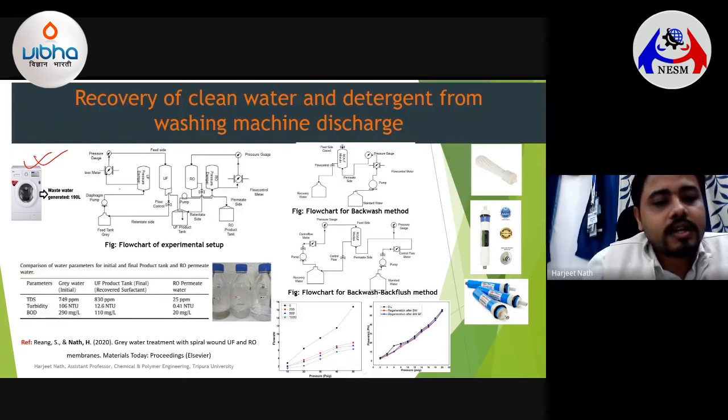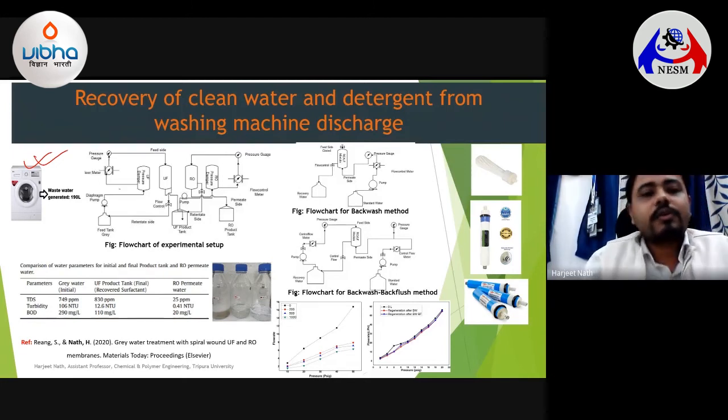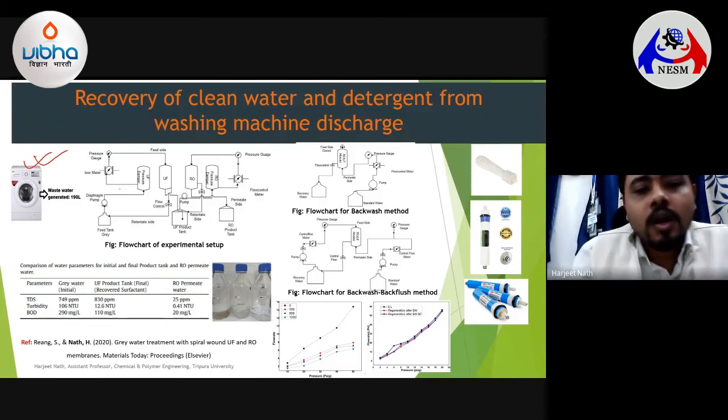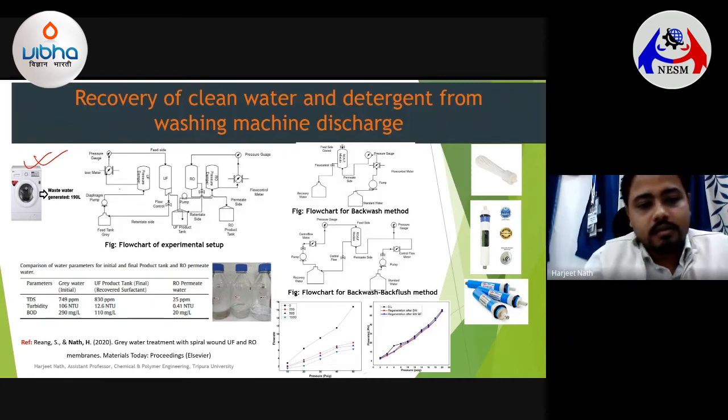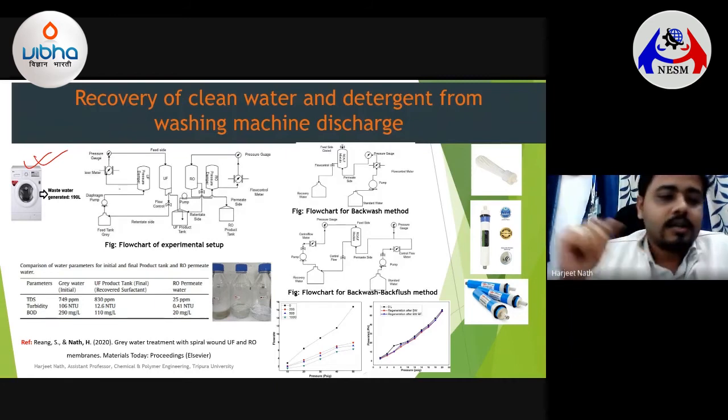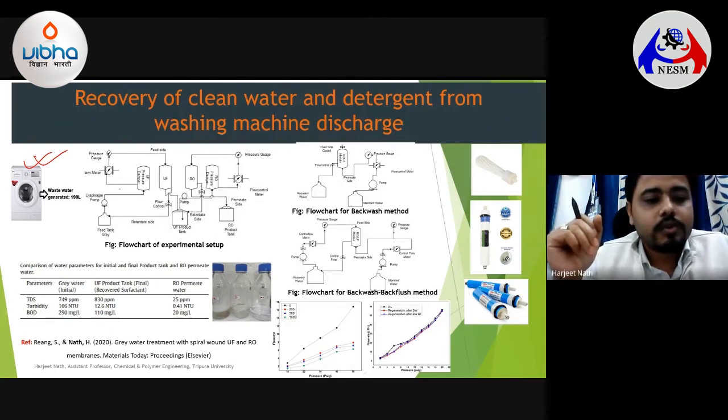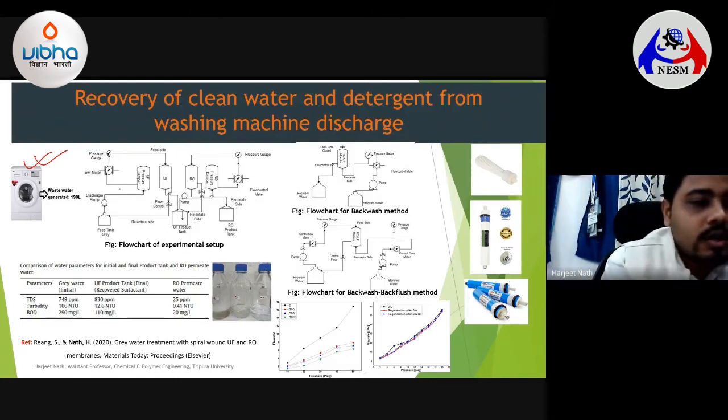That detergent or surfactant containing gray water, when you discharge it to the environment, leads to various flora and fauna problems. So why not try to extract the detergents, and also recycle or recover the water? That will lead to a great environment friendly process. Keeping that concept in mind, we tried to develop a process for the